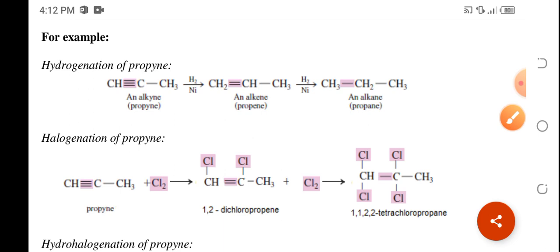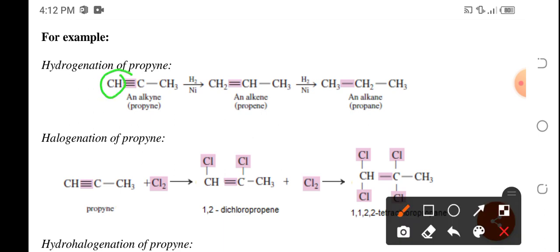So here, if it is CH originally, with the triple bond being broken, it could now accommodate the hydrogen molecule. So this one will become CH2, and that C will then become CH, because it has accommodated the hydrogen atoms. In the further reaction, that double bond will be broken to become a single bond.